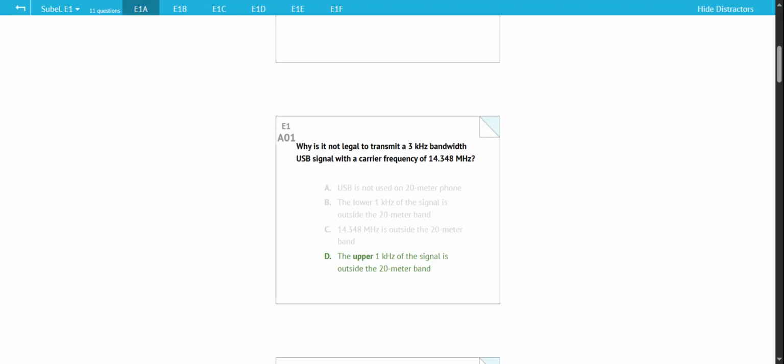E1A01 question: Why is it not legal to transmit a 3 kilohertz bandwidth USB signal with a carrier frequency of 14.384 megahertz? And the answer is the upper 1 kilohertz of the signal is outside the 20 meter band.